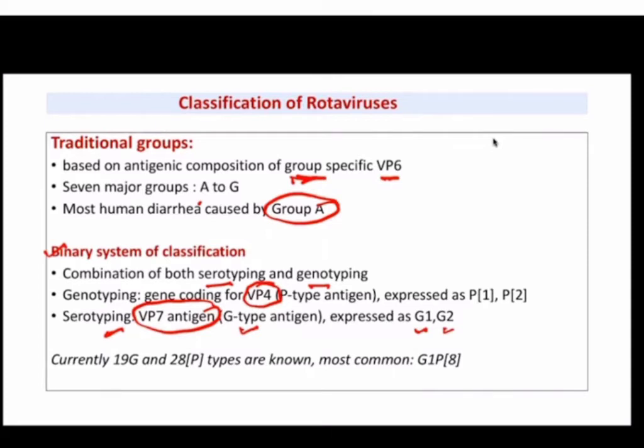So currently we are using this binary system of classification where we are combining both serotyping as well as genotyping for rotaviruses. So currently there are 19 G serotypes and 28 P genotypes for rotaviruses. Okay, and the most common is G1P8. G1P8 is the most common type of rotavirus which is prevalent in the world as well as in India. Okay, so this is the classification of the rotaviruses that we follow.